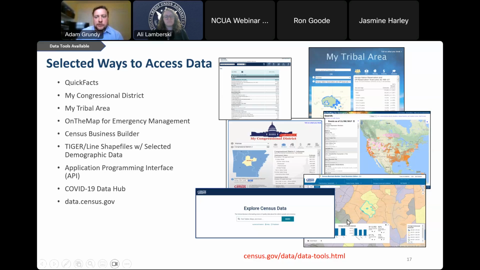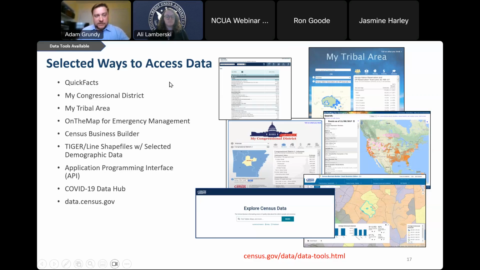Whereas Census Business Builder, the main data tool I'll be demoing today, takes a look at both our economic and demographic data on a map, so you can really drill down into certain geographies. And then we also have our COVID-19 Data Hub, which was obviously stood up during the pandemic. And then data.census.gov is also available for you to pull data from the Economic Census, County Business Patterns, Nonemployer Statistics, and much more. This list is ordered by ease of use.